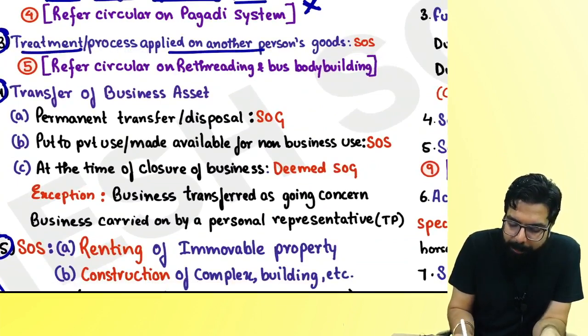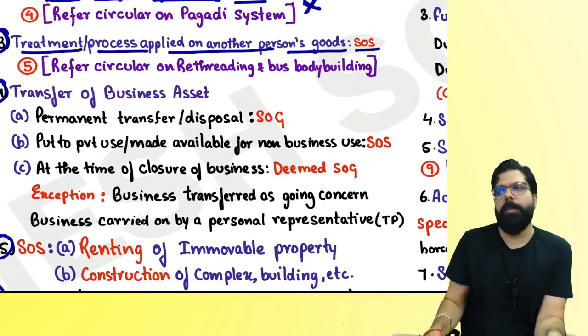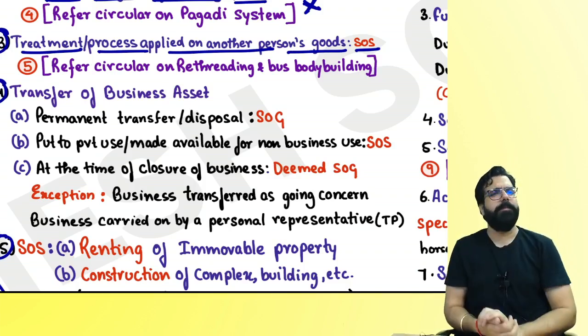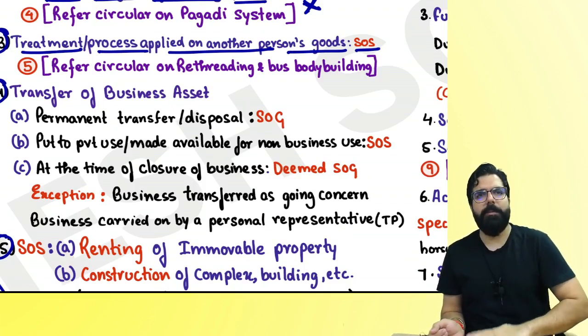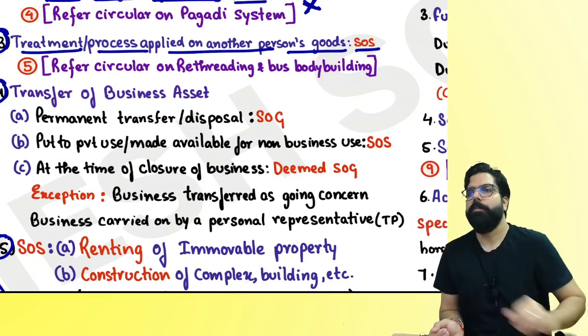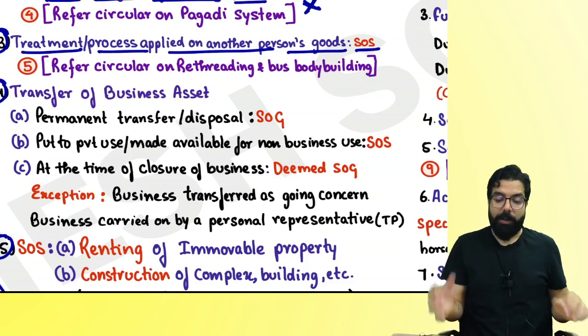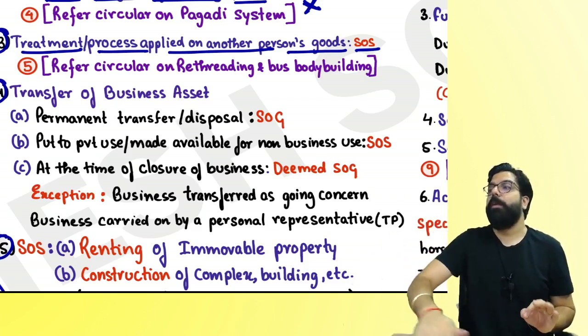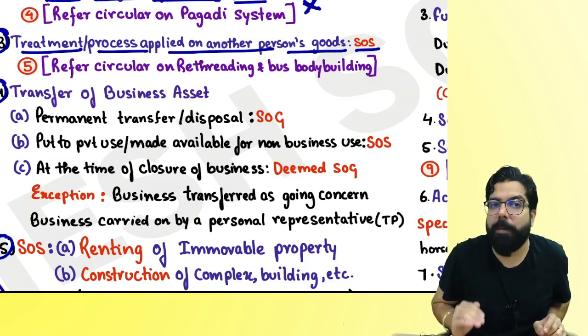Treatment or process applied on another person's goods is always a supply of service. Sir, what do you mean by treatment or process on another person's goods? For example, I made this table over here. Sir, your name? Afzal. Okay. I told Afzal, I will send you this table. You do the varnishing of the table. You do the painting on the table and give me back my table.